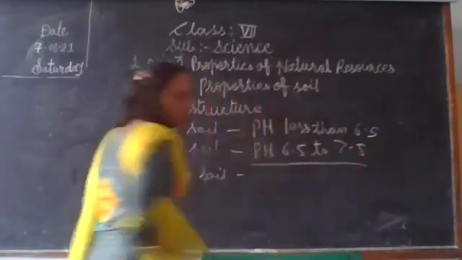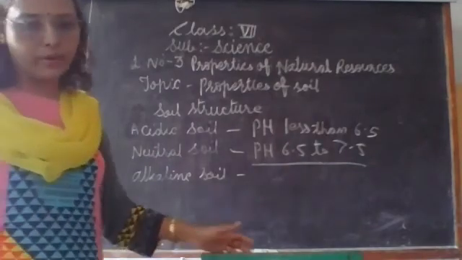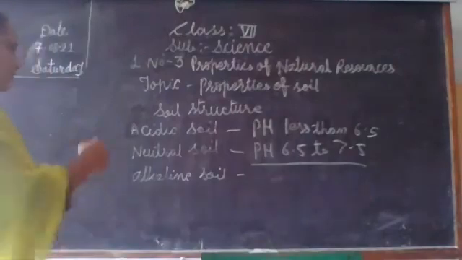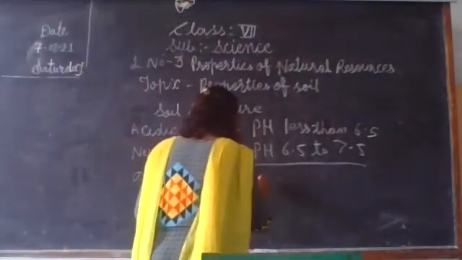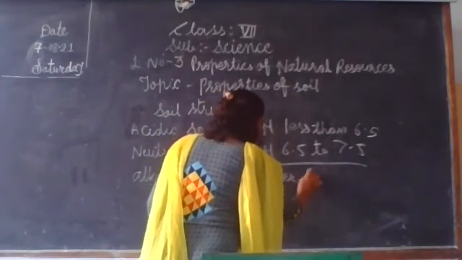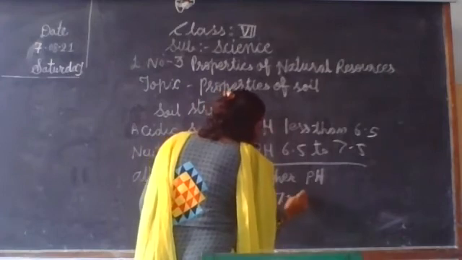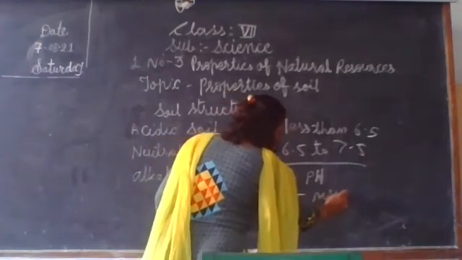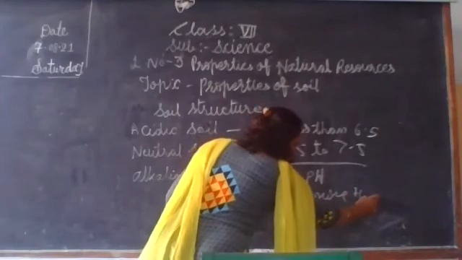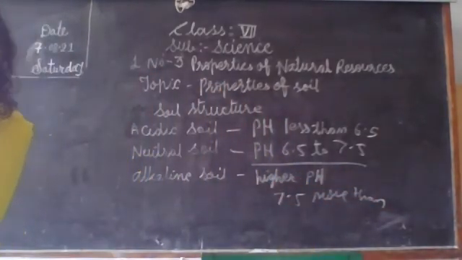This neutral soil is good. Okay, not too acidic, not too basic. Then alkaline soil means the pH is higher than 7.5. Okay, more than 7.5, that is the higher pH.